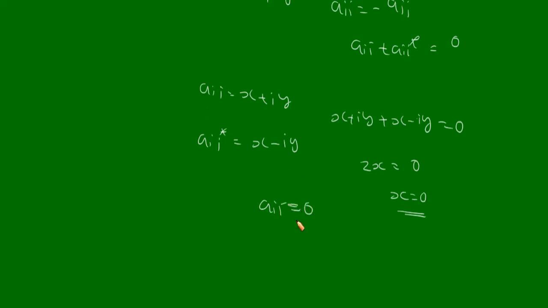If Aii is equal to 0, then Aii complex conjugate is 0, and then 0 plus 0 gives 0. So that means for a skew-Hermitian matrix, the diagonal element can be 0 or it can be a pure imaginary number. Now the next matrix is the unitary matrix.